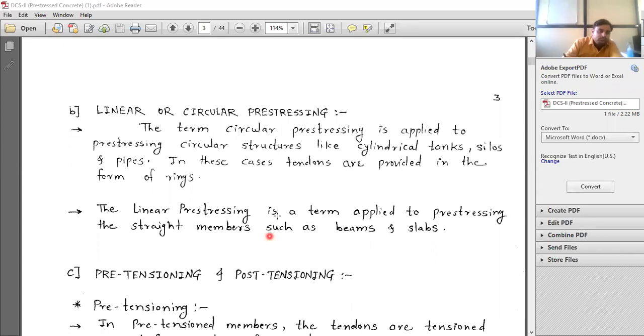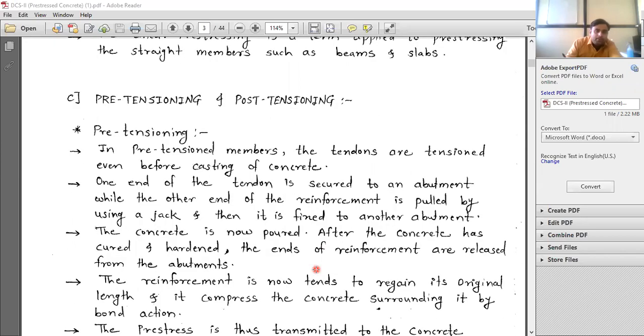Now, this one is important: pre-tensioning and post-tensioning. From the word, you can judge this. Pre means before and post means after. In pre-tensioning, we apply the tensioning to the tendon before pouring the concrete into the formwork.